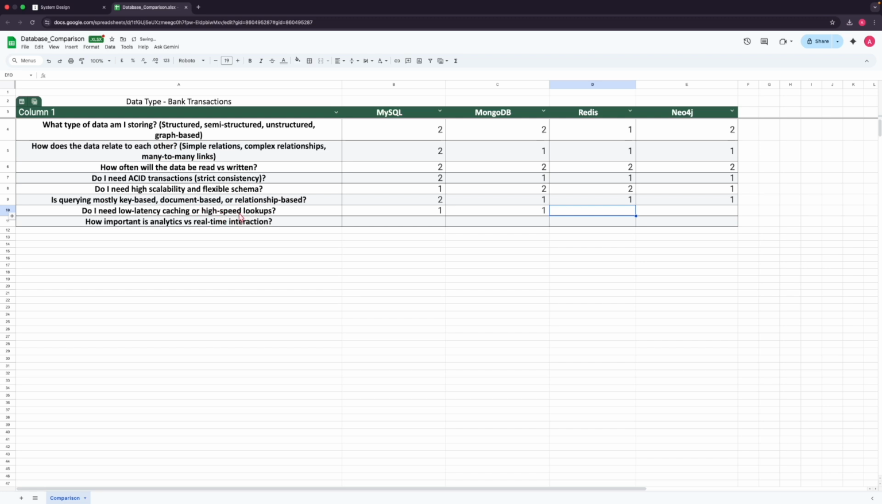If only this was the criteria, then definitely Redis would have given me these features. So that's the reason I'm giving it as 2. And Neo4j also the same, I'm giving it as 1.